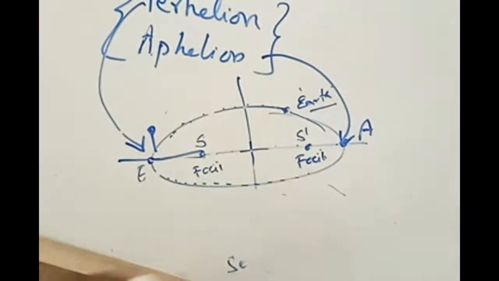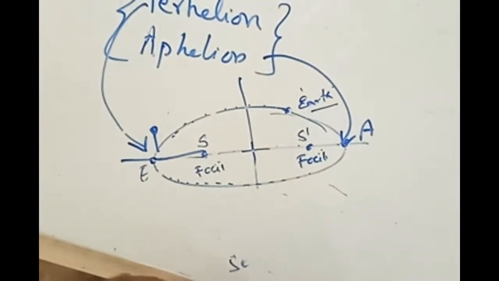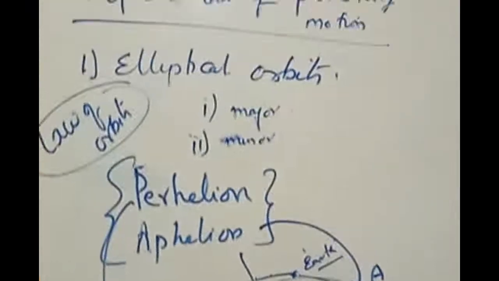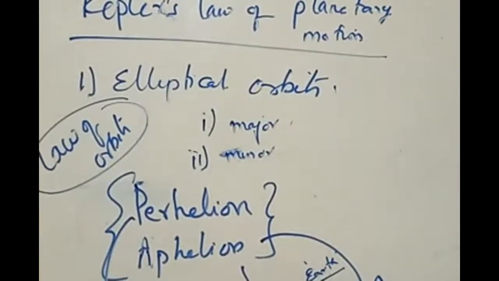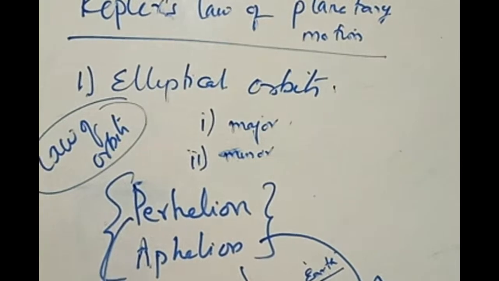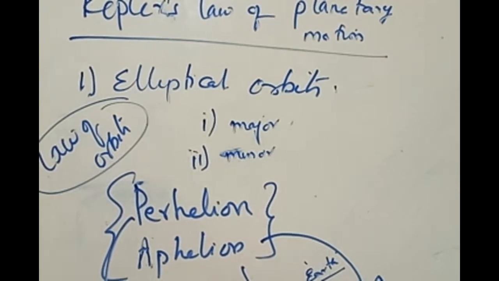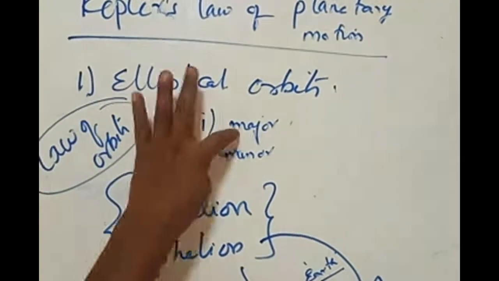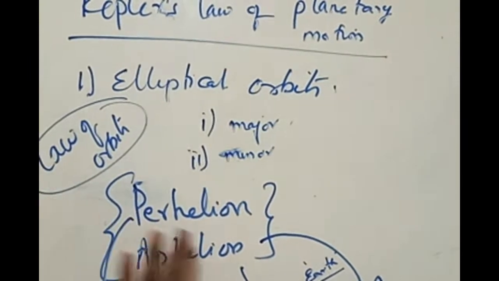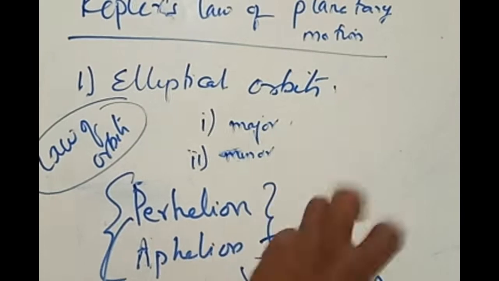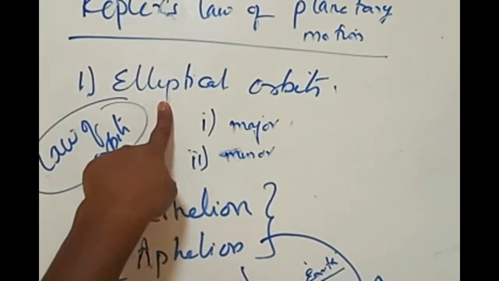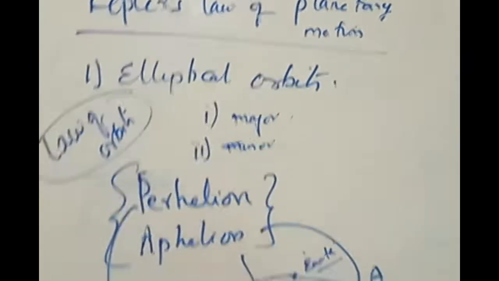So, is the first law clear now? The first law is called the law of orbits. What is the statement of the first law? Kepler's first law states that all the planets revolve around the sun in elliptical orbits. Once we talk about elliptical orbits, the other things come forward: major axis, minor axis, perihelion, aphelion, and half of the major axis, called the semi-major axis. All these are present under the elliptical path. This is the first law. Now, the second law.